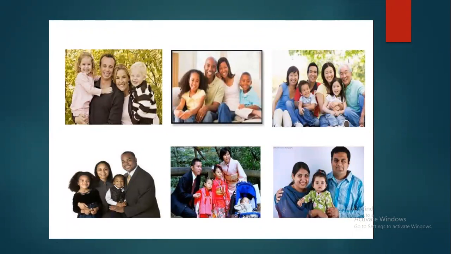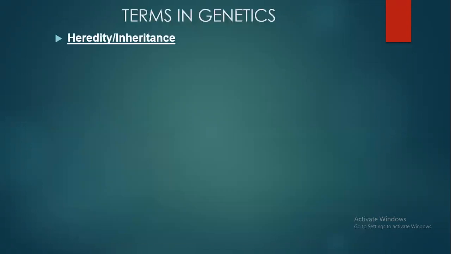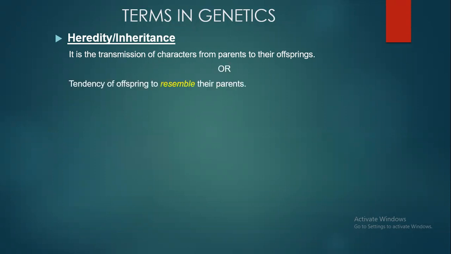So what happens? Because they resemble each other, that means there are certain characters which are transferred from the parents to the offspring, and this transmission or transfer of characters or traits from parents to the offspring is called heredity, also called inheritance. So the tendency of offspring to resemble their parents is called heredity or inheritance.